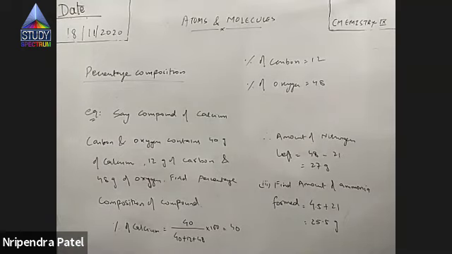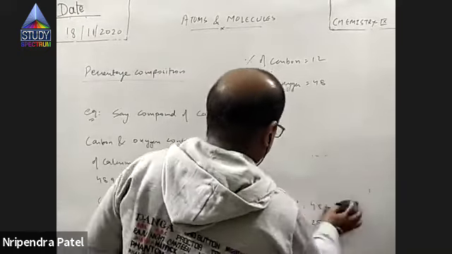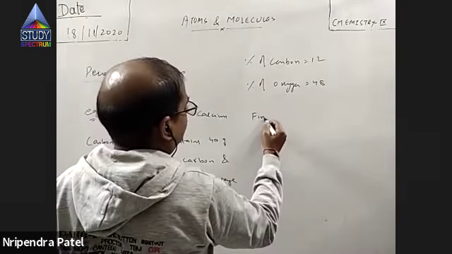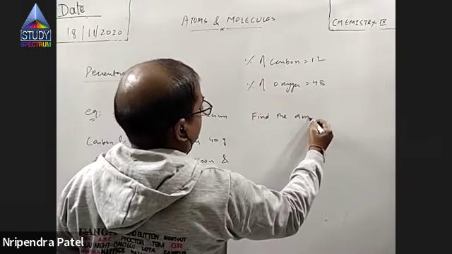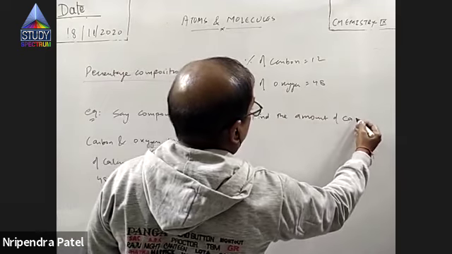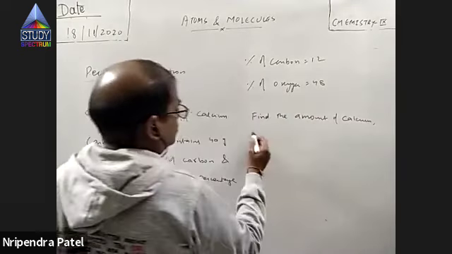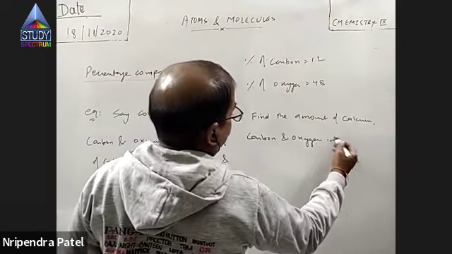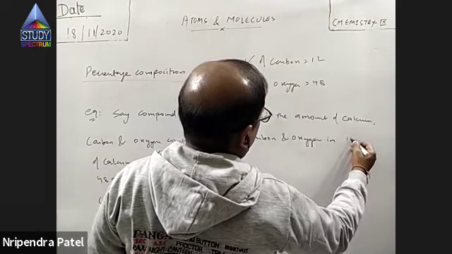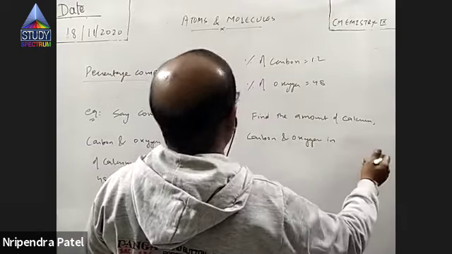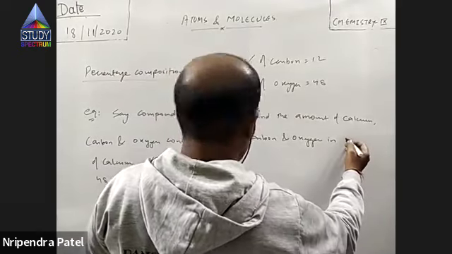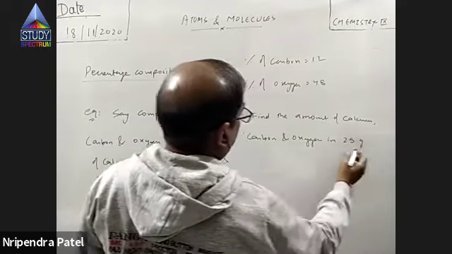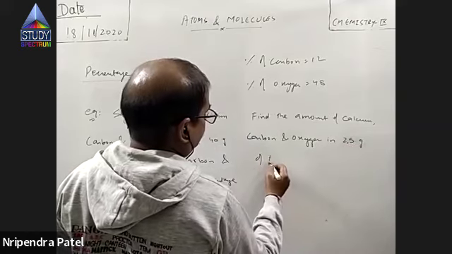Right? Now, if I ask you, find the amount of calcium, carbon, and oxygen in 2.5 gram of the sample.